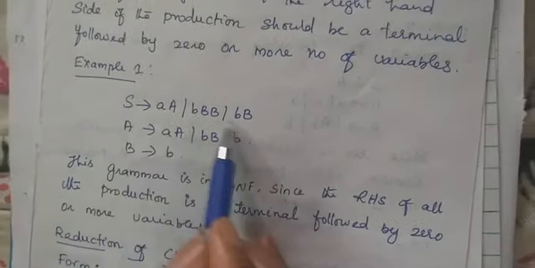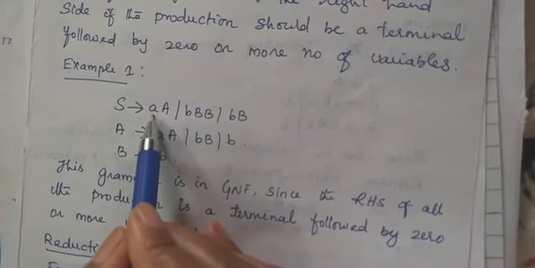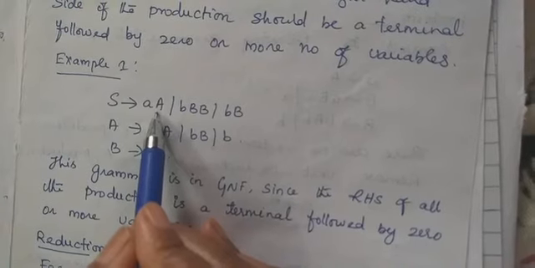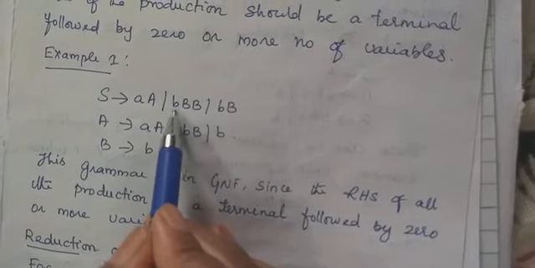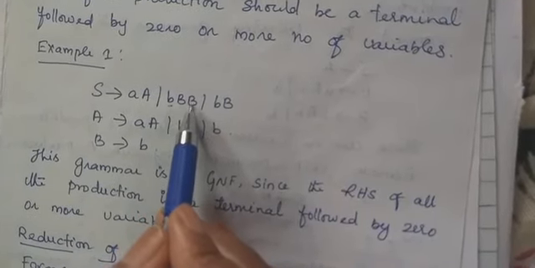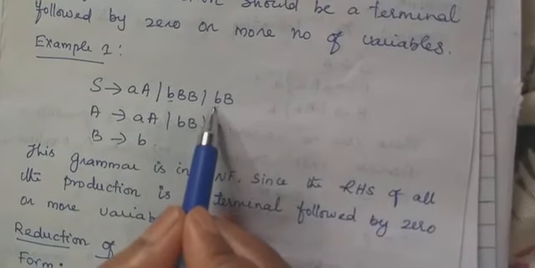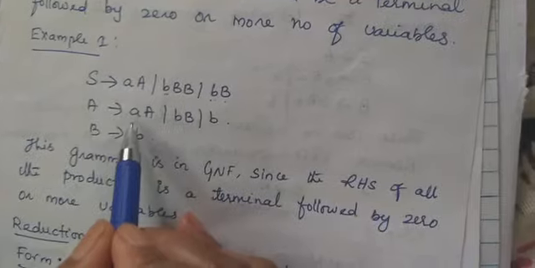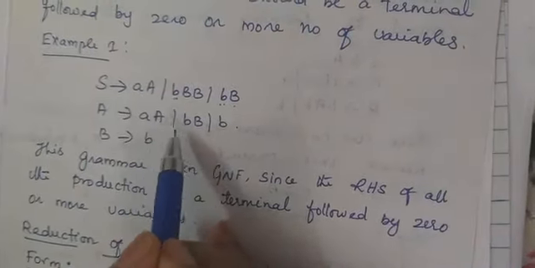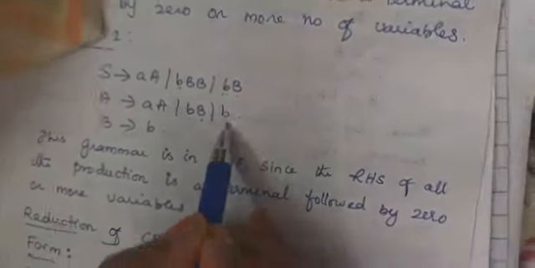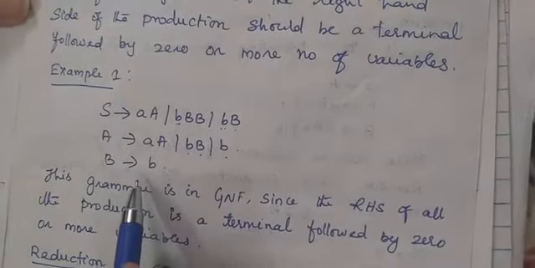Take the first rule: S gives aA, so the first symbol is a terminal and then a non-terminal. Take the second rule, bB: the first symbol is a terminal followed by a non-terminal. In the same way here also, first is a terminal and then a non-terminal, and in B gives b, it is just a terminal symbol.